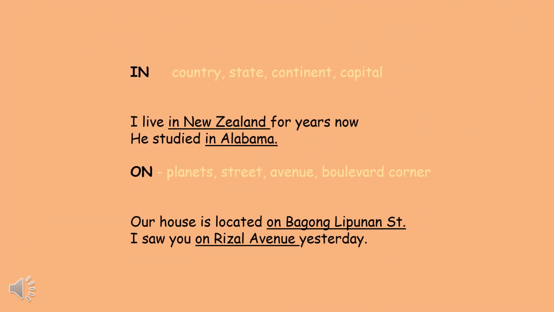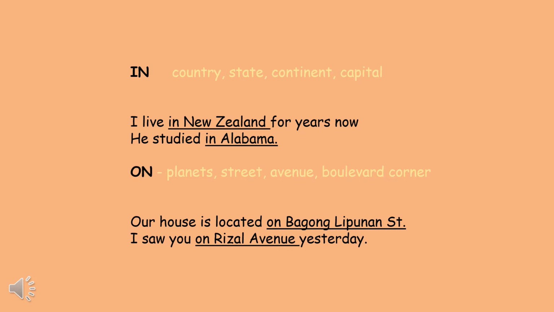In is used to refer to countries, state, continent, capital, while on is used to refer to planets, street, avenue, boulevard, and corner. For example, we use in when we say, I live in New Zealand for years now.